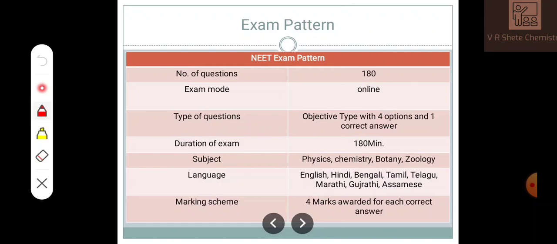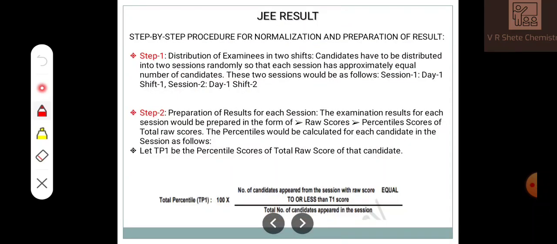What is the time duration? 180 minutes. What are the subjects? Physics, chemistry, botany, and zoology, since biology is divided into botany and zoology. Marking scheme: you will get 4 marks for each correct answer, and there is a 25% negative marking scheme. It is the same as JEE. JEE has a percentile result.